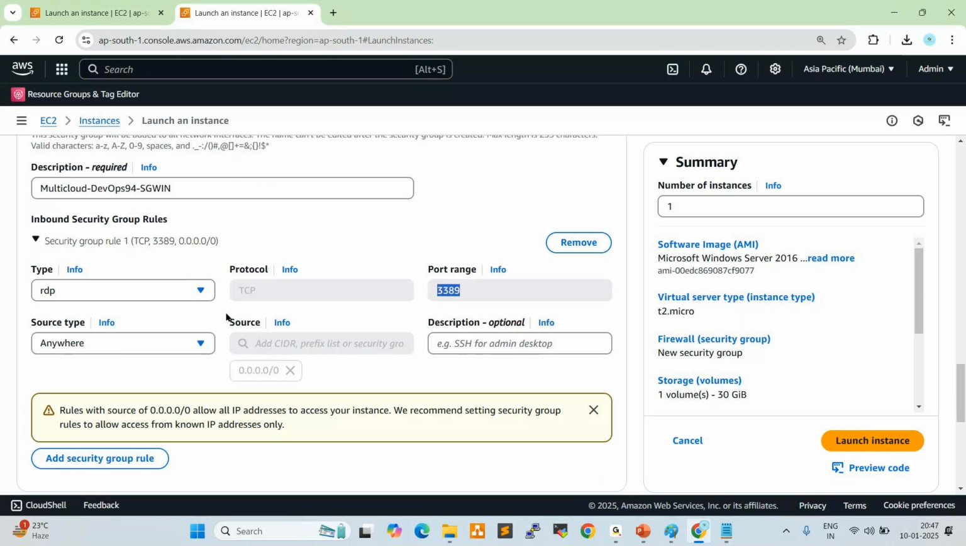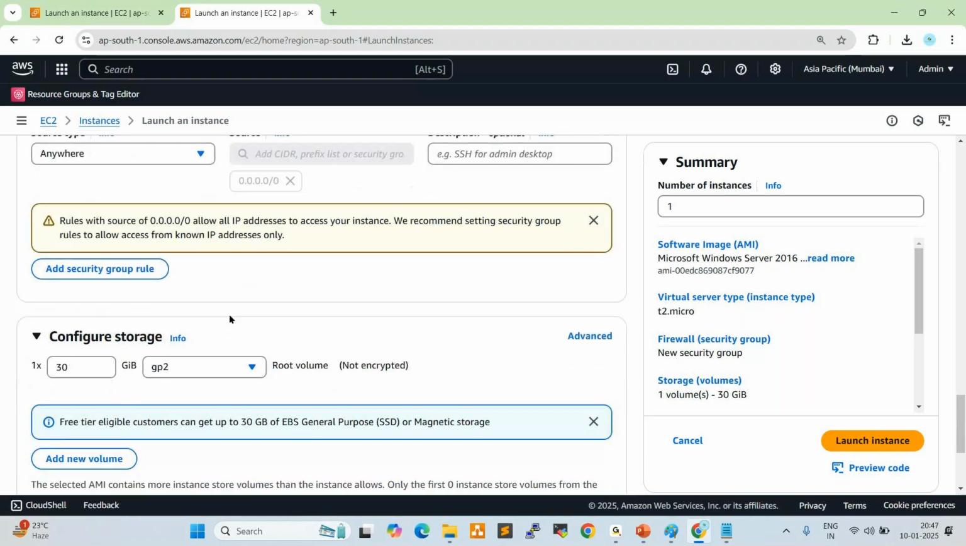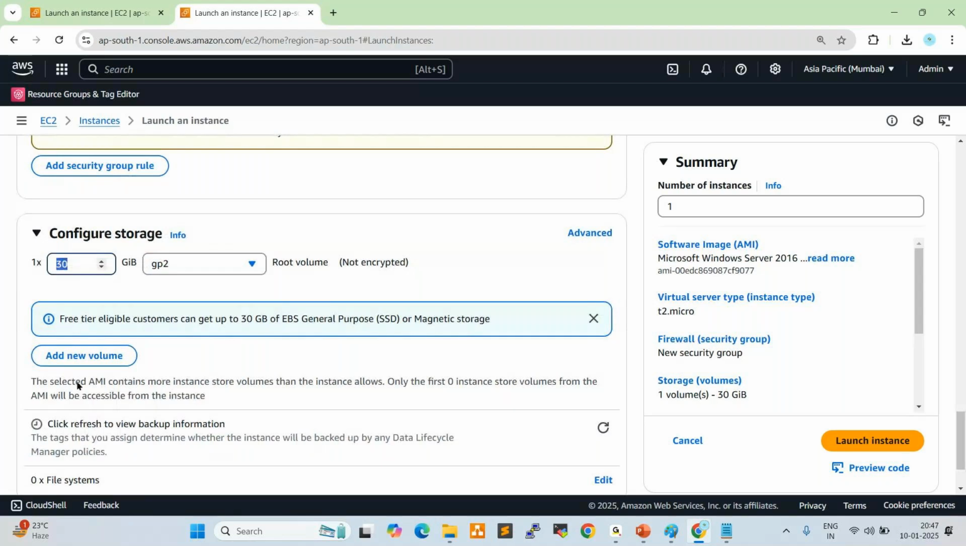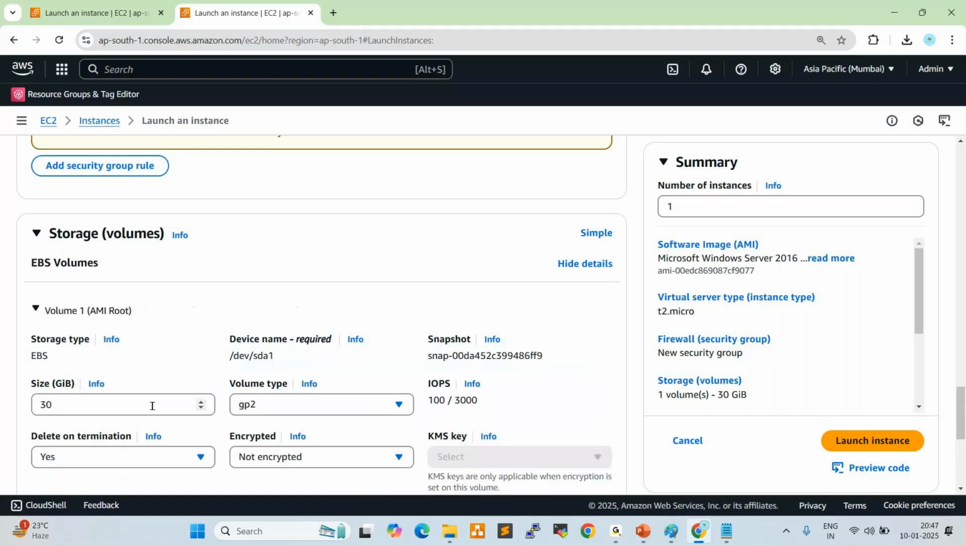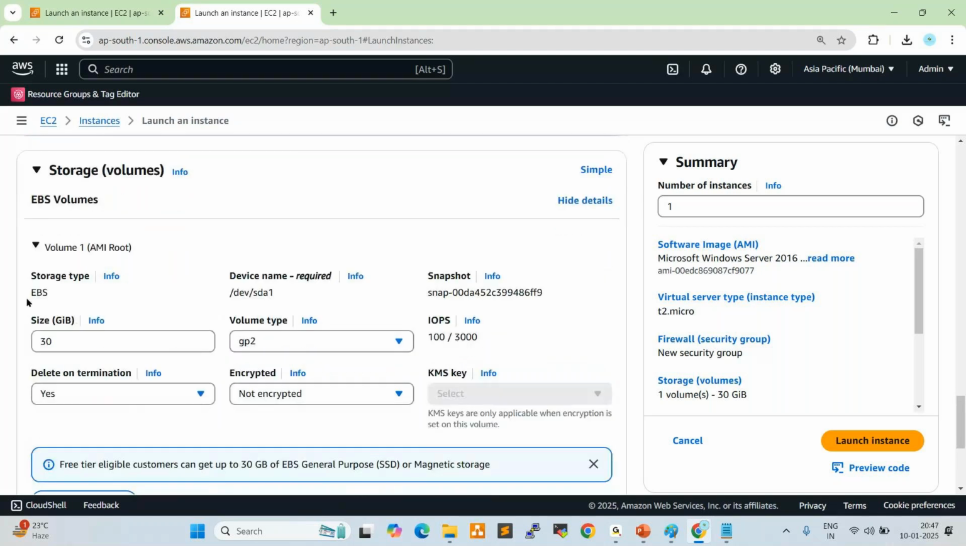Next one, storage. By default they're giving 30 GB storage for Windows, because the Windows OS takes nearly 17 GB to 18 GB. That is why they're giving 30 GB. So click on advanced, expand this volume. See here, storage type EBS, device name, drive name, slash dev slash SDA. Normally in Windows laptops, we use C drive, D drive, right? In the same way here, slash dev slash SDA 1.